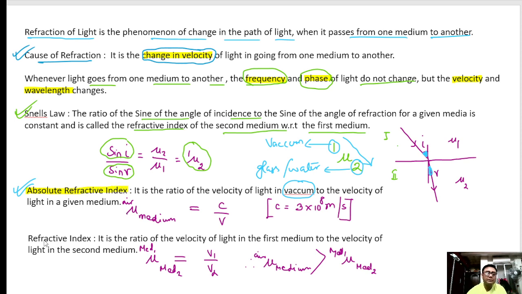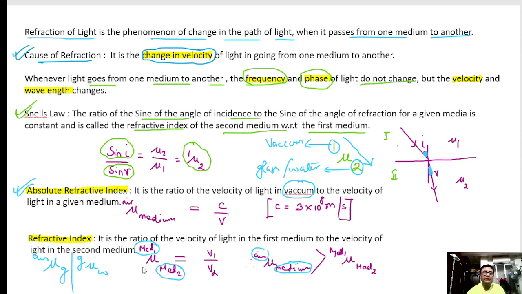Okay. Next is, what is refractive index? When the light is going from one medium to another, the first medium can be anything, the second medium can be anything but not vacuum. Suppose light is going from air to glass, or light is going from glass to water.